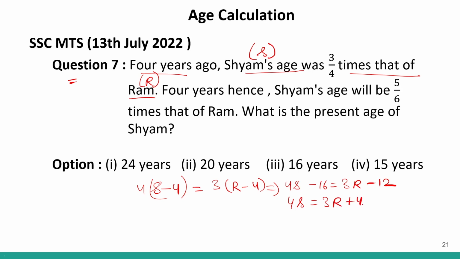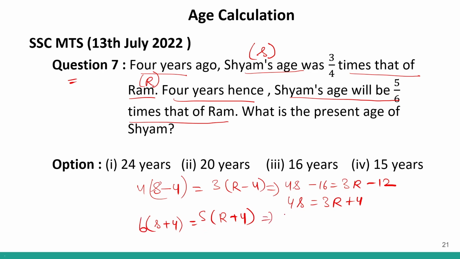So 4s equals 3r plus 4. Now 4 years hence Shyam's age will be 5/6 times that of Ram's age. So Shyam plus 4 equals 5/6 times Ram plus 4. So I can take 6 over there.